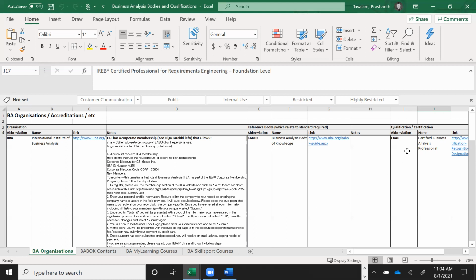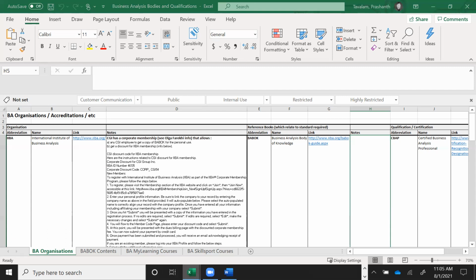You can do more than CBAP. There is also ECBA, which is an entry-level certification. If you're keen to understand the different knowledge areas of business analysis, this is a good certification. What it exposes you to is how business analysis is structured and how you look at different topics within business analysis.